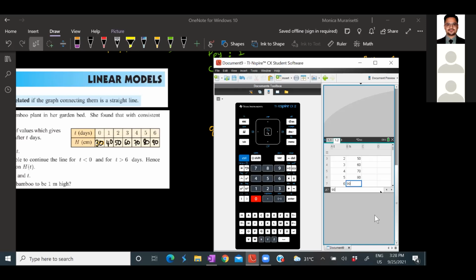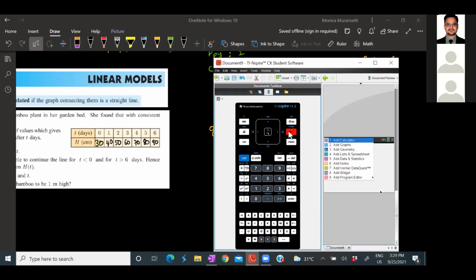Now we have the data and we need to graph it. So click on Control Doc and you will again find multiple options to investigate. In that, please move to the 5th option which says Add Data and Statistics. This particular option is used when you want to graph the given data. So we already gave the data T with respect to H. Now let's click on it.